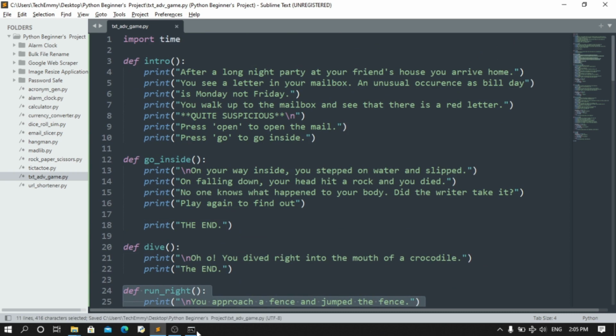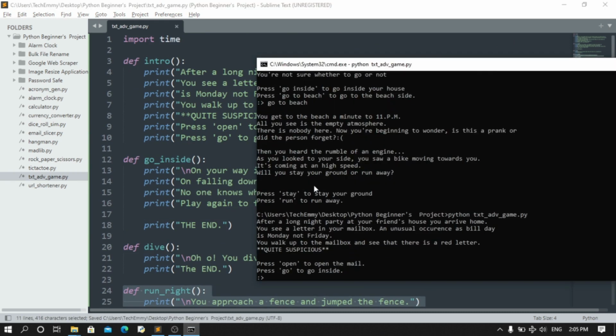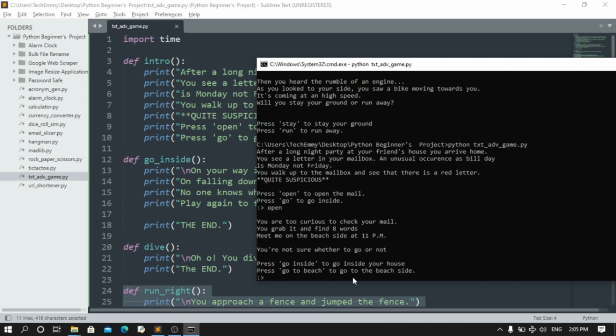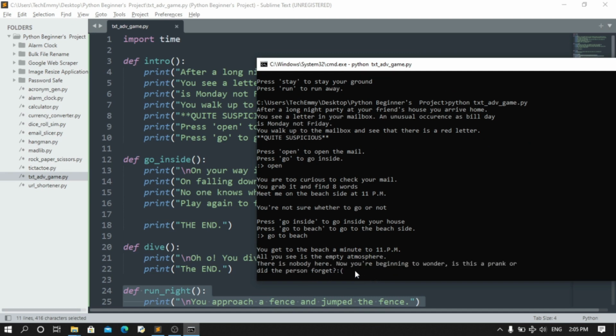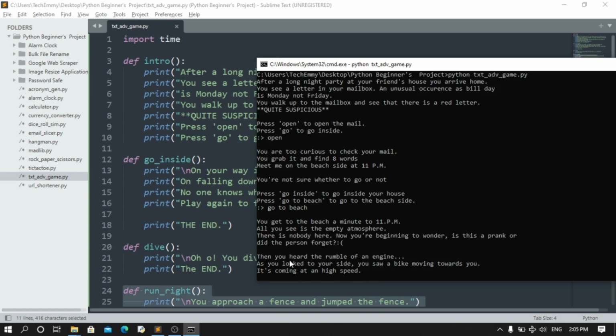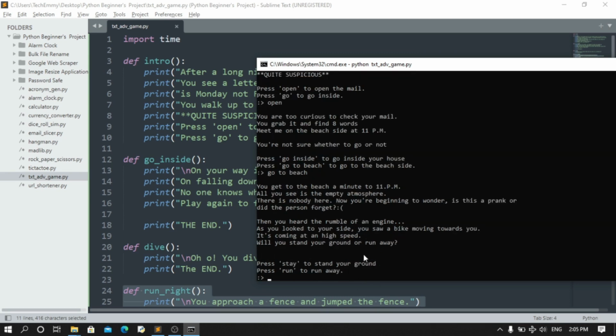So now we're going to run the game, this time from the top. We know we want to survive this time around. Open letter this time. We're going to go to the beach. All this is an empty atmosphere. There's nobody there. And I begin to wonder, is it a prank or did the person forget? Then you heard the rumble of an engine. You see, you have to add more time there. As you looked at your side, you saw a bike moving towards you, coming at a nice speed. You stand up. Okay, you want to run.